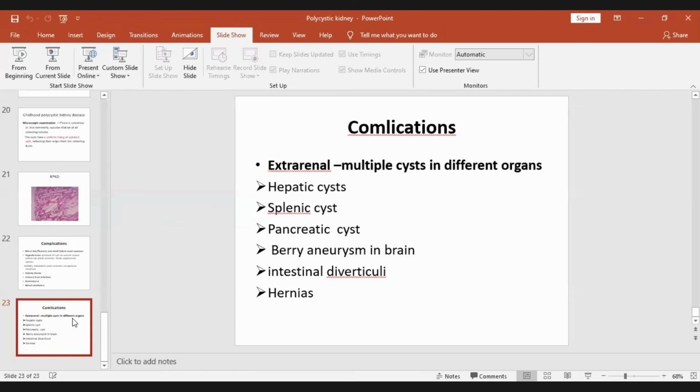And then I talked about complications of the polycystic kidney disease. So it is simple, but it is important.